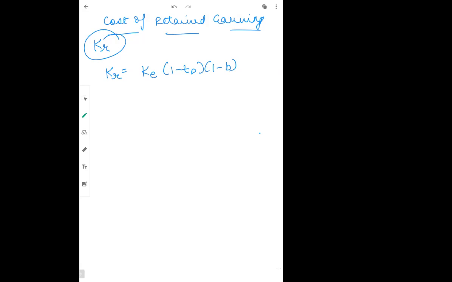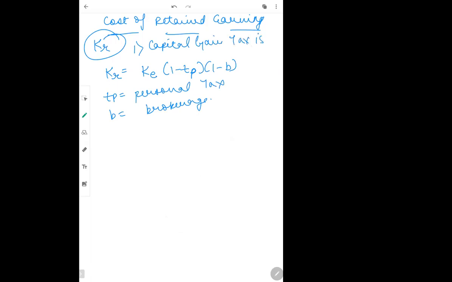Now TP stands for personal tax which is being paid by the equity shareholders. So personal income tax, TP stands for personal tax. B stands for brokerage. So this is the formula to calculate cost of retained earnings if capital gain tax is not given. If the question does not have capital gain tax, then you will use this formula.